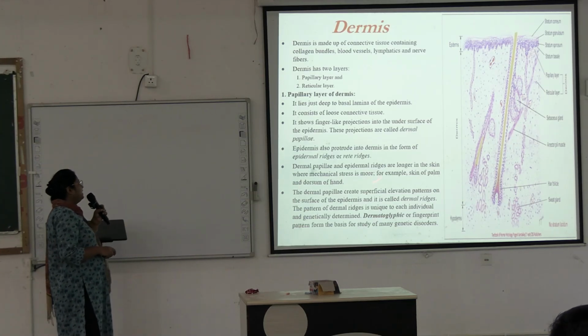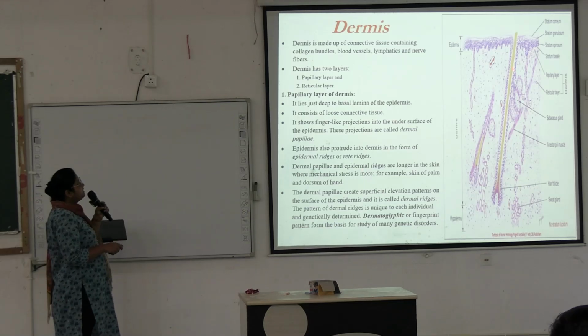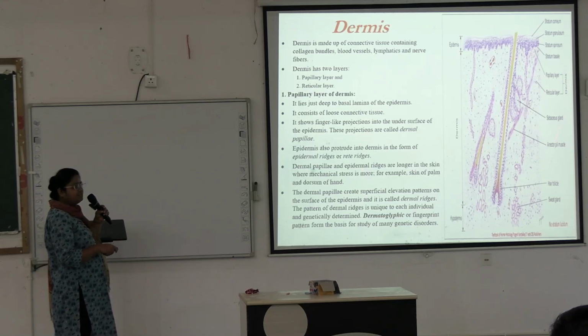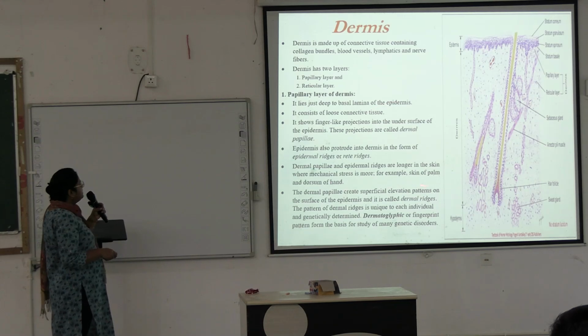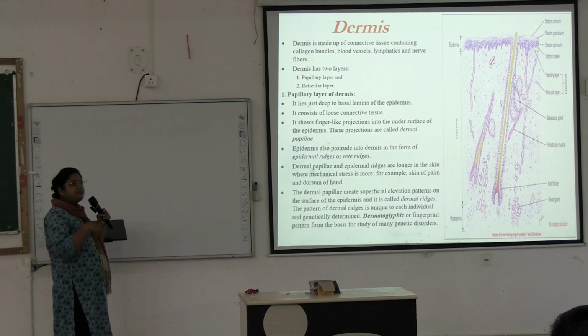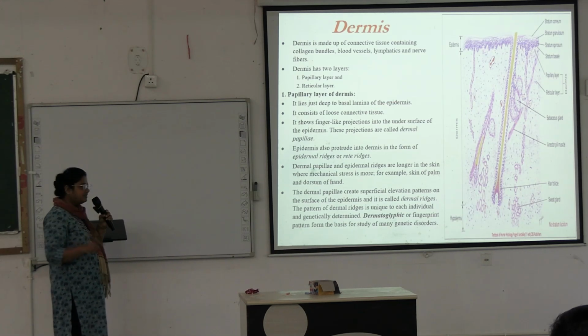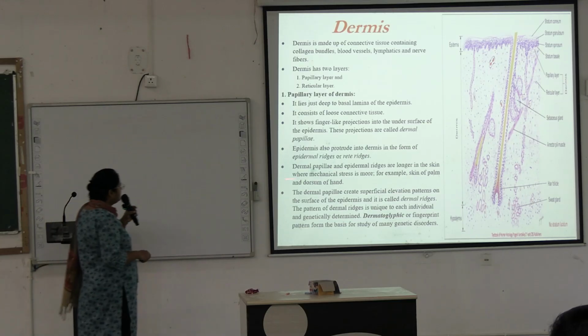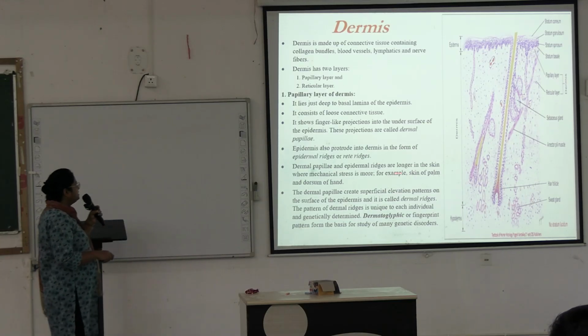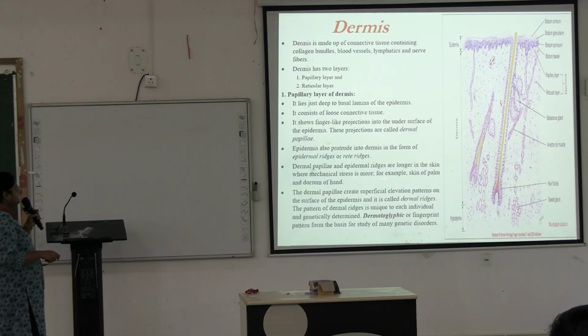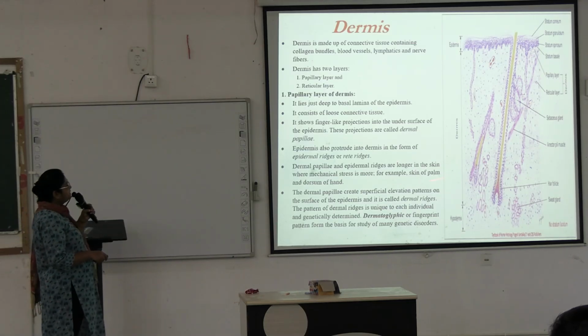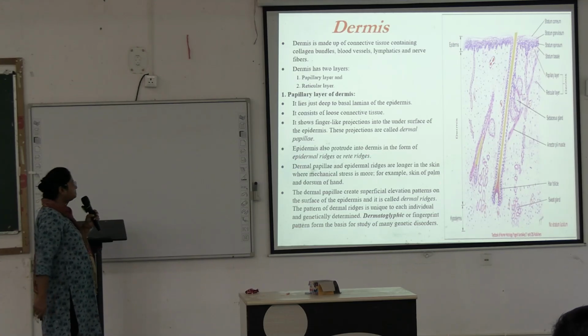Dermal papilla and epidermal ridges. In between the dermal papilla, the epidermis is projecting downward. These are known as epidermal ridges. Okay, dermal papilla and epidermal ridges. They are longer in the skin where mechanical stress is more, for example, the skin of the palm and dorsum of the hand. And the epidermis also protrudes into the dermis in the form of epidermal ridges. Okay.